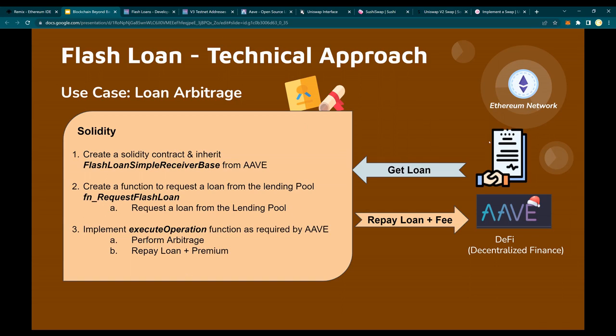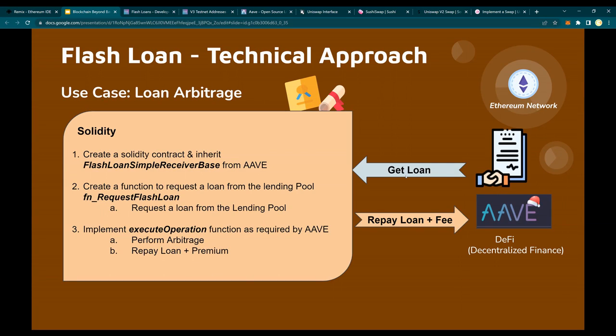Lending pools in AAVE provide you that 1 ETH or 1 USDC or 20 USDC in return for a small fee in one single transaction. Assuming that one of the steps in the Solidity contract does not complete or fails, the entire transaction is reverted so that the lending pool does not end up losing any money.